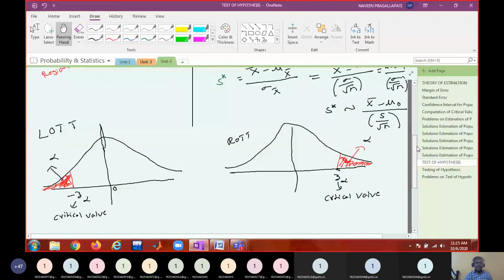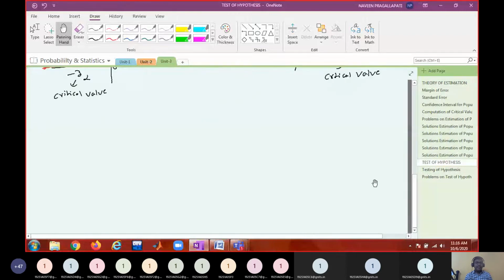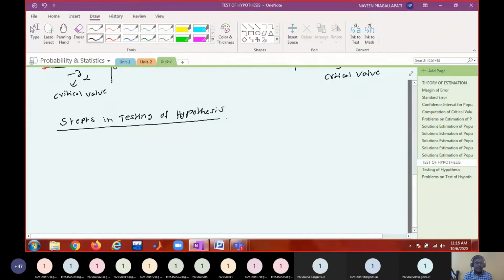Now, what are the steps involved in testing of hypothesis? There are 6 steps to be followed. Steps in testing of hypothesis.